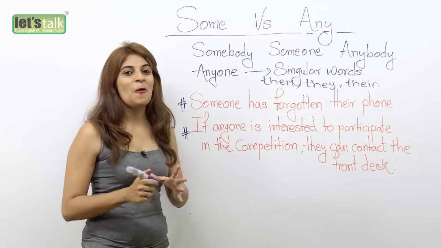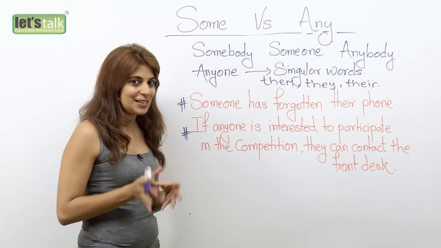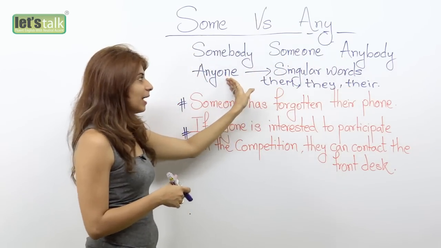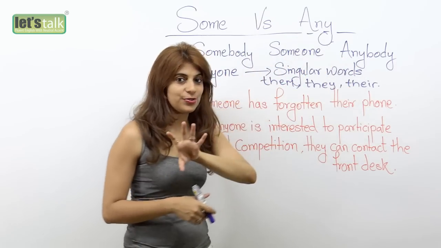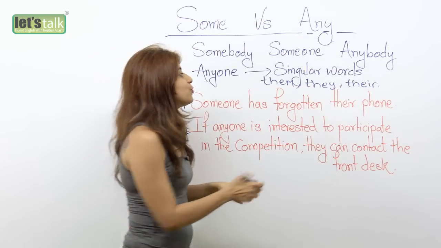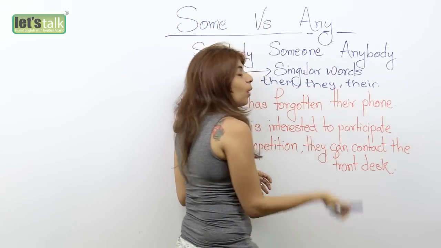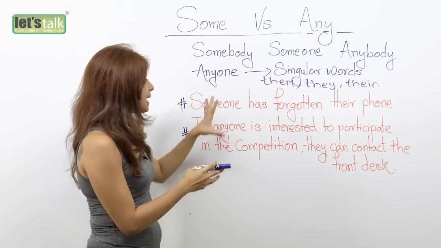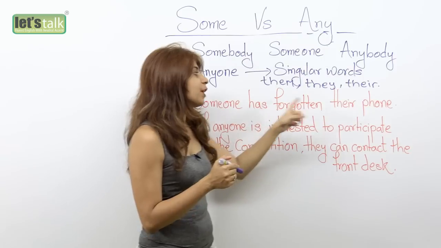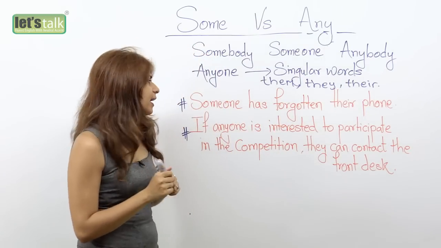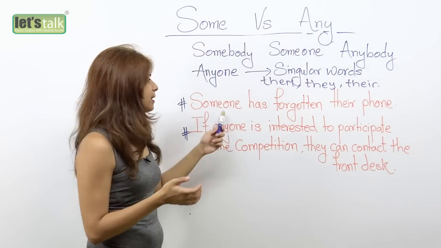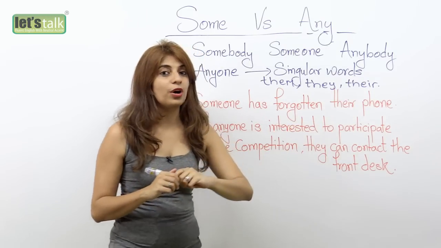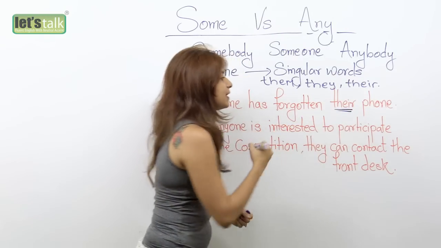Okay, so here is another point that you need to keep in mind when you're learning these words. Now, words like somebody, someone, anybody, anyone, well, these are singular words. However, we do use words like them, they, their, after we use these words, okay? So, to understand this, let's look at the example. Someone has forgotten their phone. Now, you would say, well, you just mentioned that someone is a singular word, right? Then why have you ended up using the word their? So let me explain this to you.